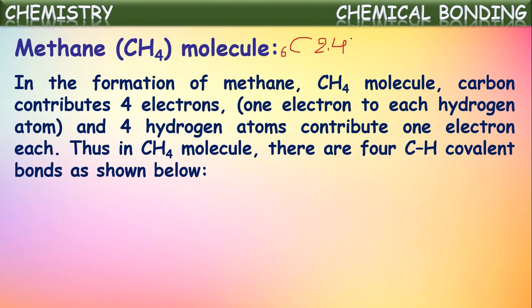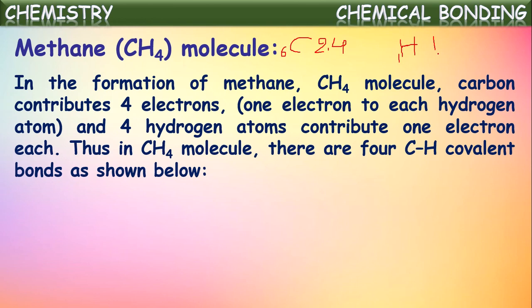That is why it shares 4 electrons from its valence shell for bonding, and 4 hydrogen atoms contribute 1 electron each. We know each hydrogen atom has 1 electron in its valence shell, because its atomic number is 1 and its configuration is 1. It has only 1 electron in its valence shell.